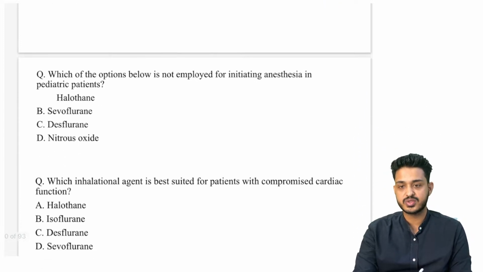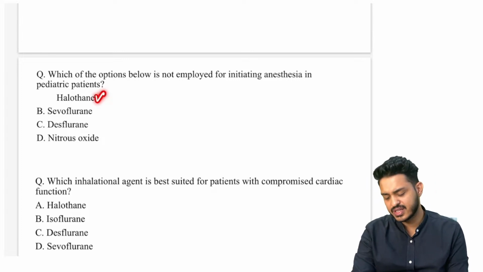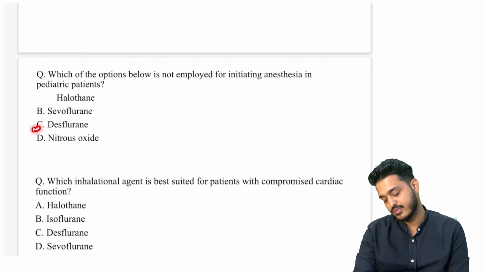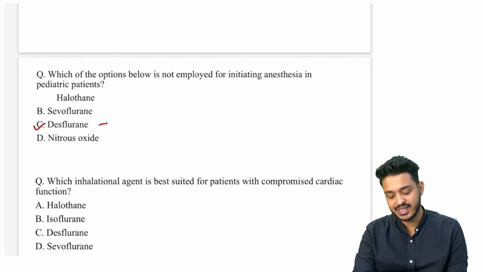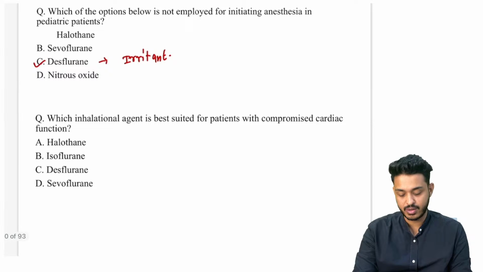Which of the following options is not employed for initiating anesthesia in a pediatric patient? What should not be given to a pediatric patient? Halothane, yes, we can use it, it has a sweet smell, right? Second, sevo we can use, it also has a sweet smell. Nitrous oxide is also fine, but we already know desflurane is going to be irritant, so we are going to avoid desflurane. Very good, right?